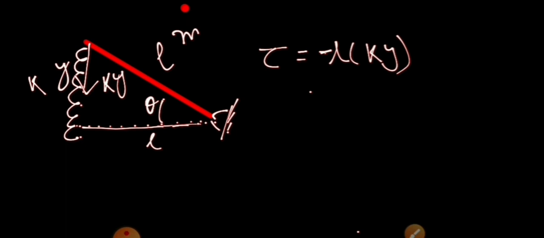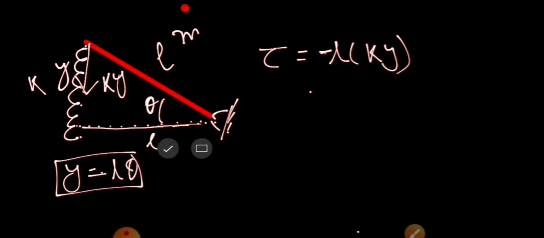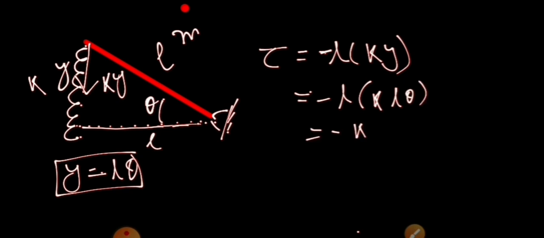And what is this y? From this diagram, y is nothing but L into theta, the arc length with radius L and angle theta. So we put minus L into k into L theta, equal to minus k L square theta.